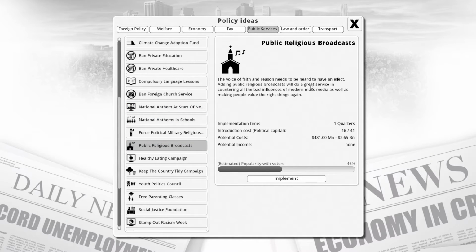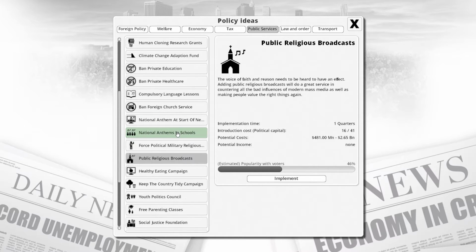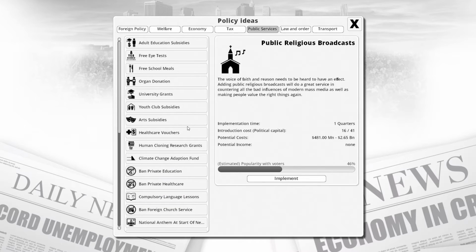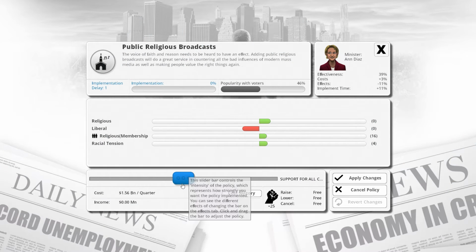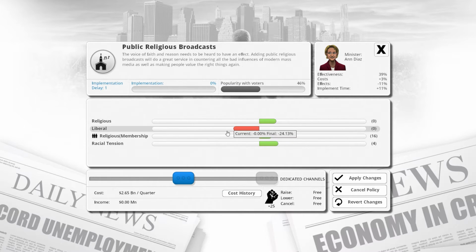Public religious broadcasts possibly seem like a good idea. Yeah, let's have a little bit of a public religious broadcast. It's going to increase racial tension slightly, but religious membership will go up. Liberals will dislike it. Is there any level where religious won't dislike it? Not really.